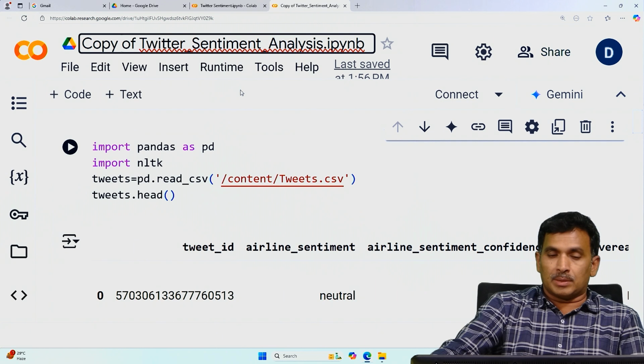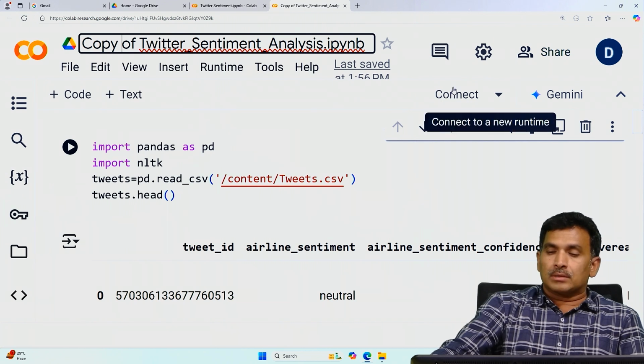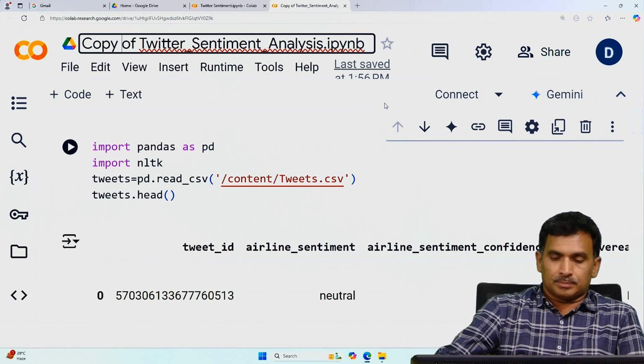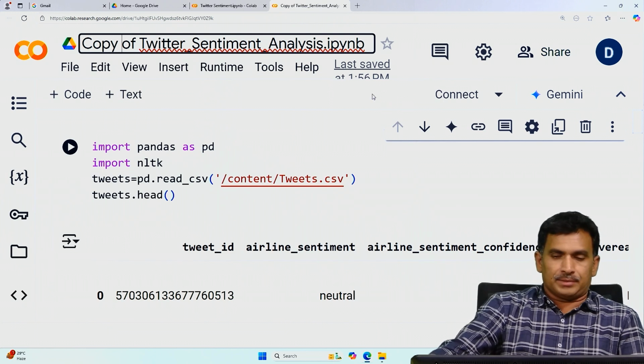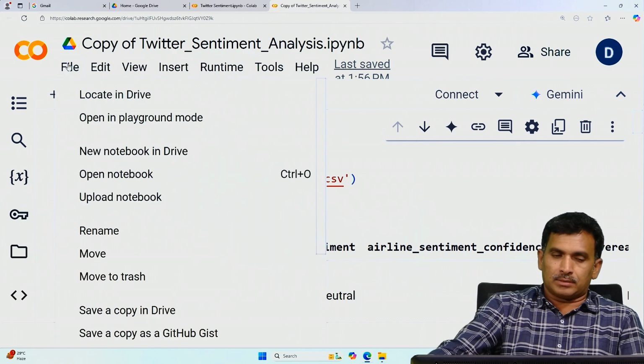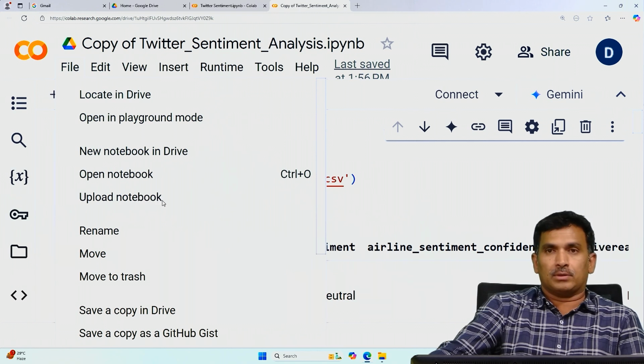That means you need not set up or install Anaconda or any other Python IDEs. If you have a Gmail account, you can directly open Google Colab, and then you can create a new notebook, or if you already have the notebook, you can directly upload it. So that is one thing.